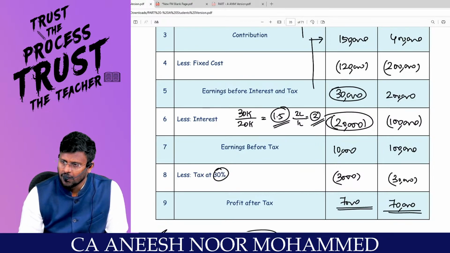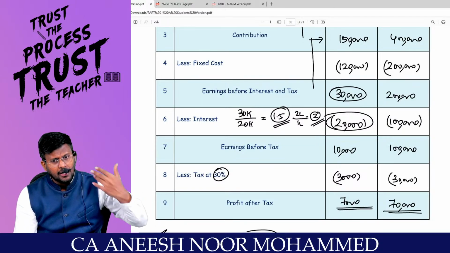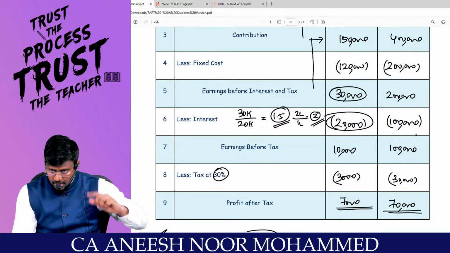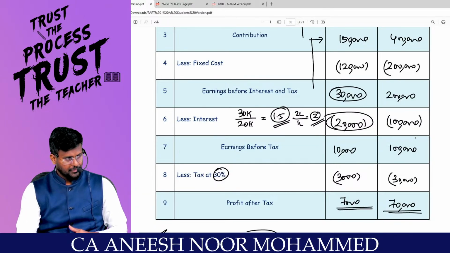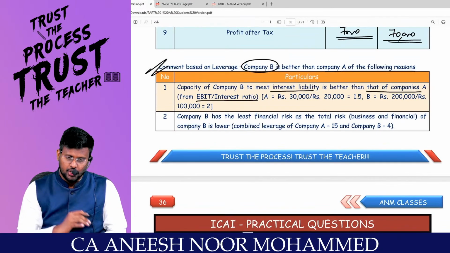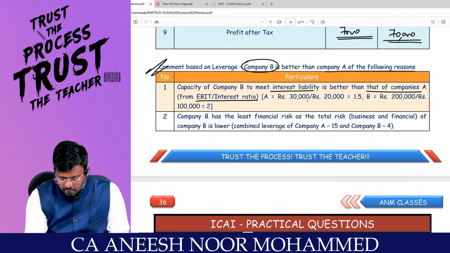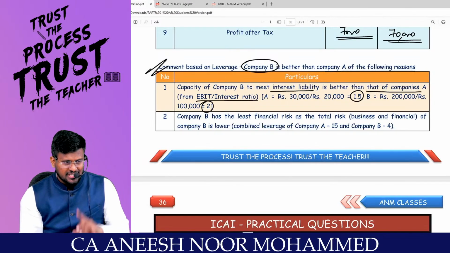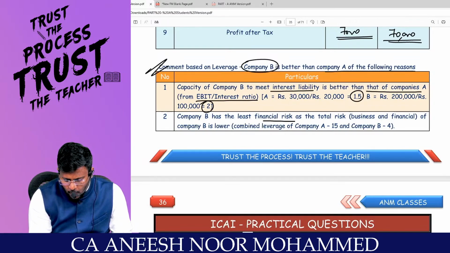Who is better? Second company. Because I have to pay 1 rupee as interest, but I am earning 2 rupees. But in the first company, I have to pay 1 rupee as interest and I am earning only 1.5 rupees. So the second company is better because this is called the interest coverage ratio, which we will be discussing in the ratio analysis. So 1.5 times and 2 times. This is one reason. The another reason, company B has the least what risk?